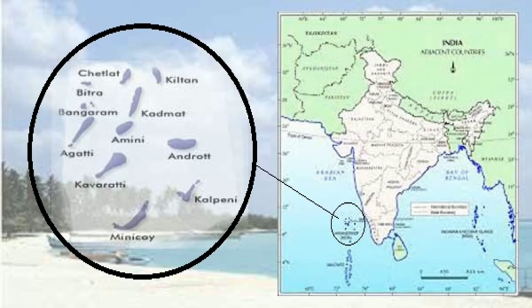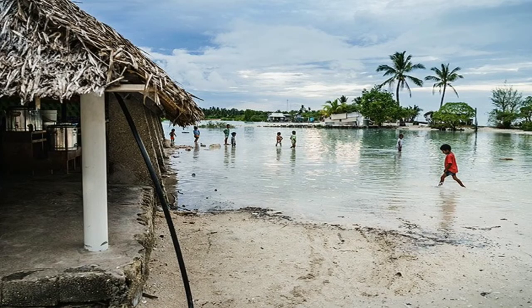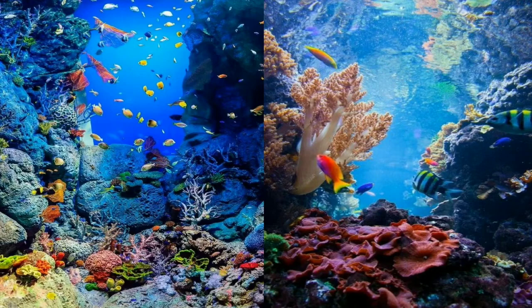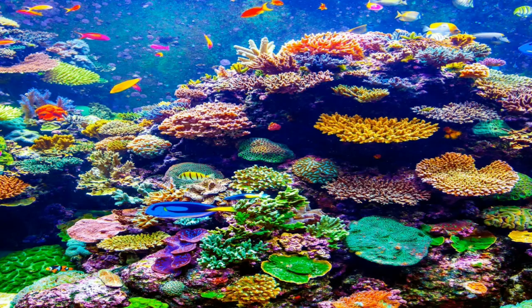Lakshadweep consists of over 30 islands covering an area of about 32 square kilometers. Only some of the islands are inhabited. Kavaratti is the capital of Lakshadweep. These islands are coral islands. A coral island is made up of the hard body coverings produced by tiny sea creatures known as corals.